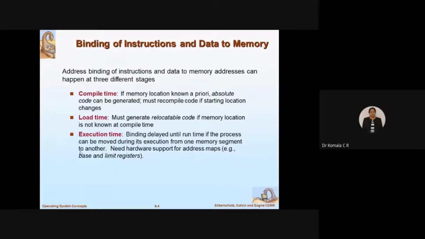That time, the CPU will take the hardware support for address mapping. Address mapping means we are going to use the concept of virtualization, right? We know what is a physical address, right? Physical address is the original address which is stored in the main memory. Logical address means, due to virtualization, you are going to map the logical address to the physical address. During that address mapping, the CPU will make use of base and limit registers. That you will understand in the future slides.